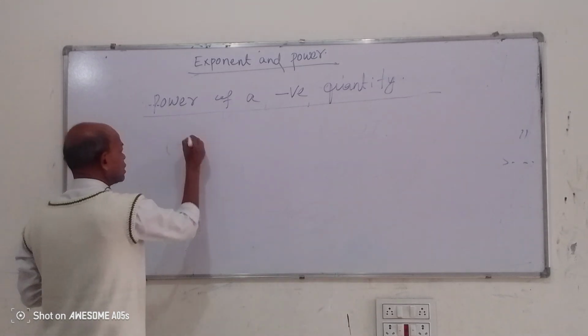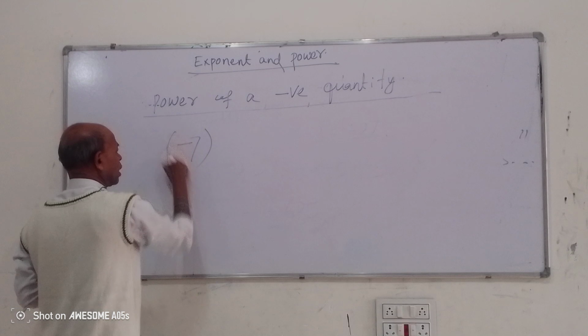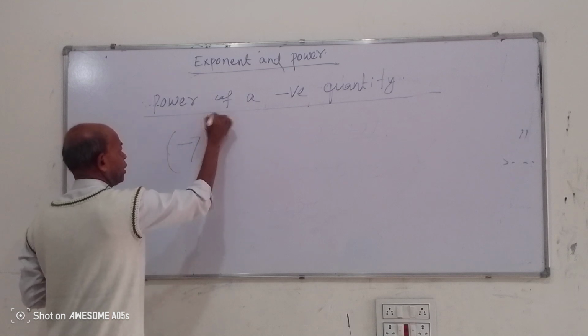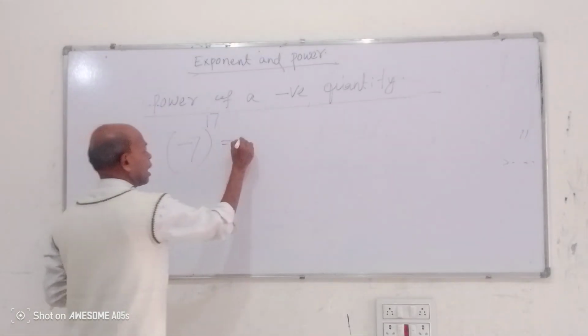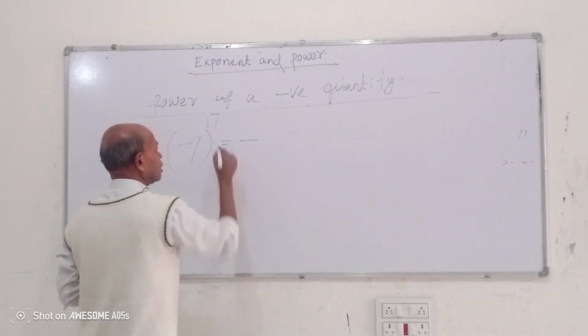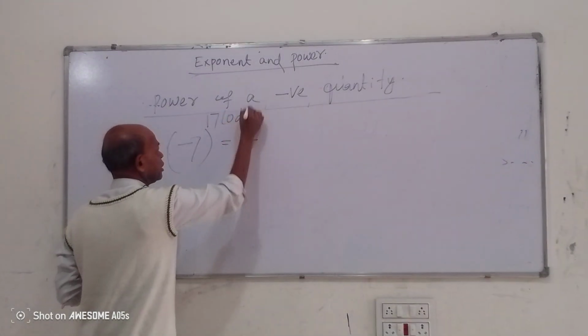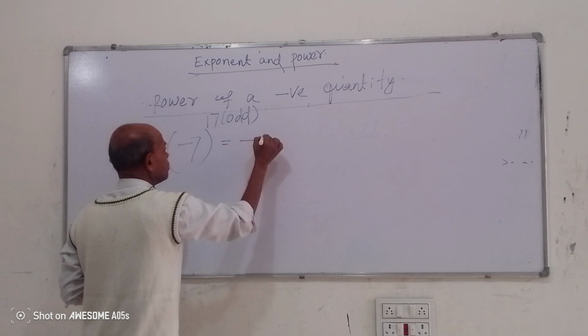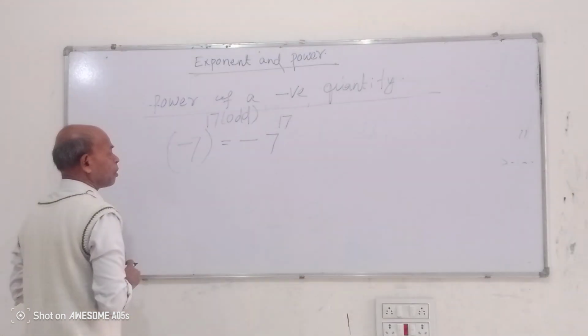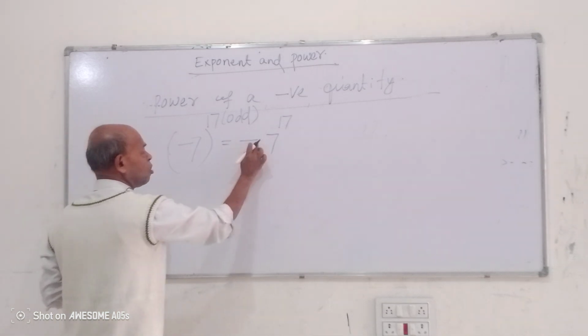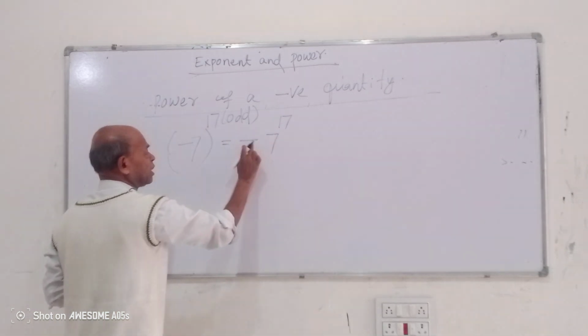Now (-7) to power 17. Here the answer will come in minus because 17 is odd. There is no need to multiply 17 times the minus sign.